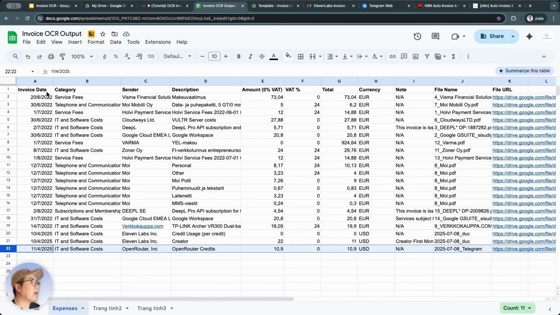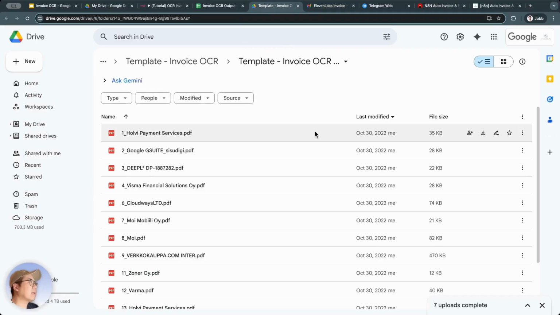To sum up, the Auto Invoice OCR system I'm introducing has one main trigger and two secondary triggers. Our main trigger will be a Drive folder. Whenever we drag and drop new invoices into it, they'll be processed, extracted, and pushed to this spreadsheet file.